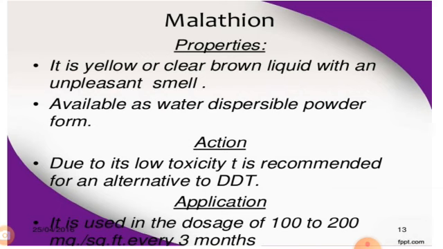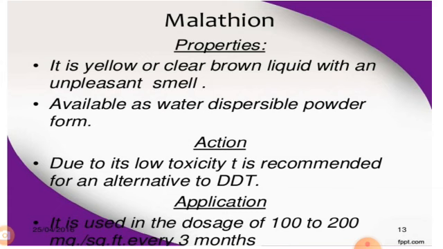General properties: it is a yellow or clear brown liquid with an unpleasant smell and available in water dispersible powder form. Due to its low toxicity, it is recommended as an alternative to DDT.